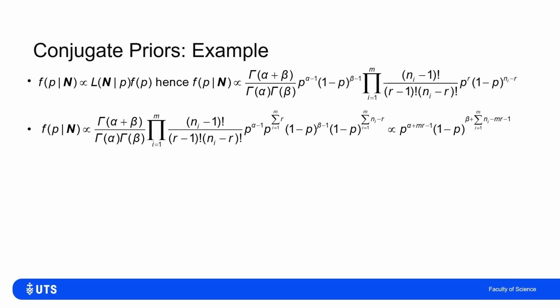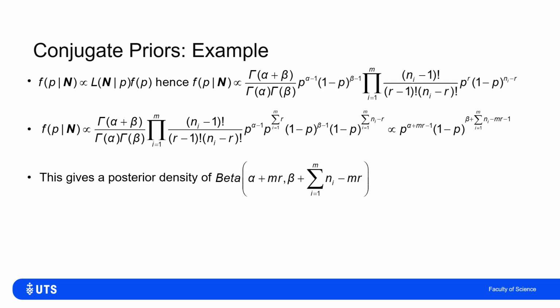If I just tidy that up a little bit, r added to itself m times over will just give me mr, so I'll get a p to the alpha plus mr minus 1, and similarly at the back end, I can combine the 1 minus p powers as well. If I do that, all I'm left with is adding mr to the first parameter and adding the sum of the n_i's minus mr to the back parameter.